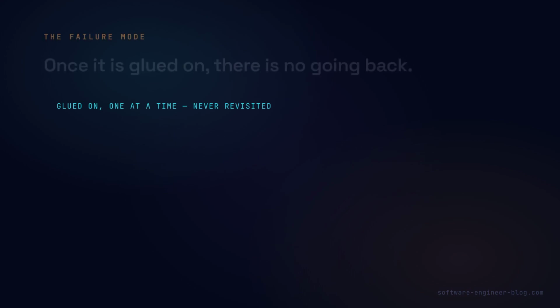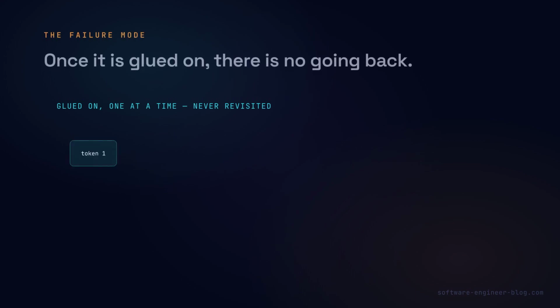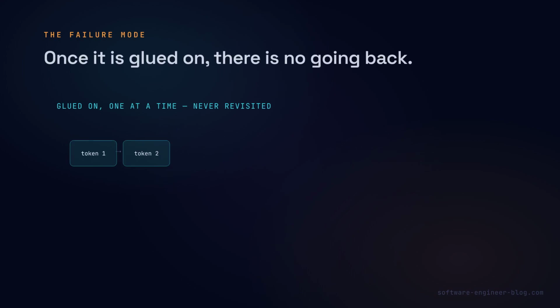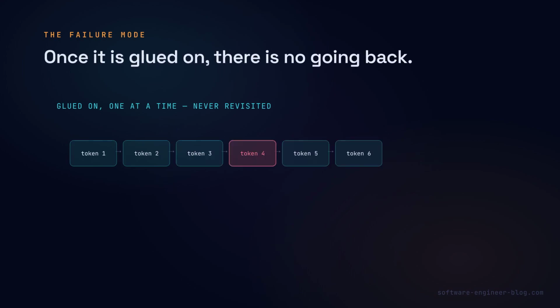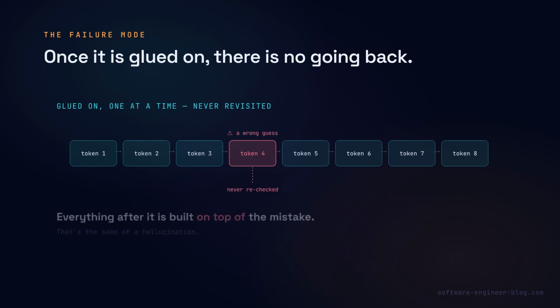Now, the failure mode this creates. Once a token is glued onto the list, it is never revisited. If the model glues on a wrong guess, a fact that does not exist, a name that is slightly off, it does not go back and fix it. It keeps asking the same question from a context that now includes its own mistake and confidently builds the next guess on top of it. That is the seed of a hallucination.